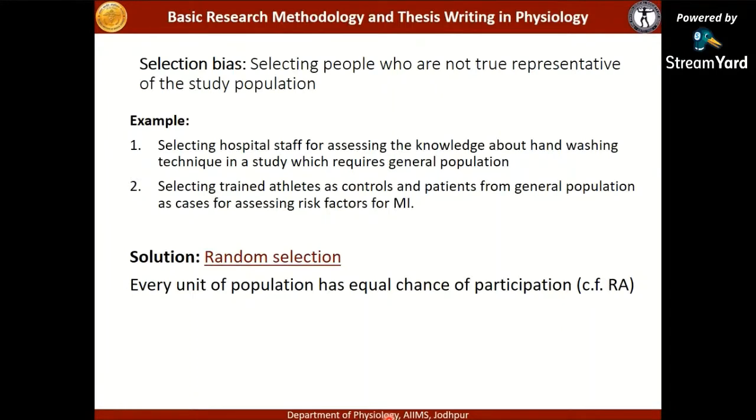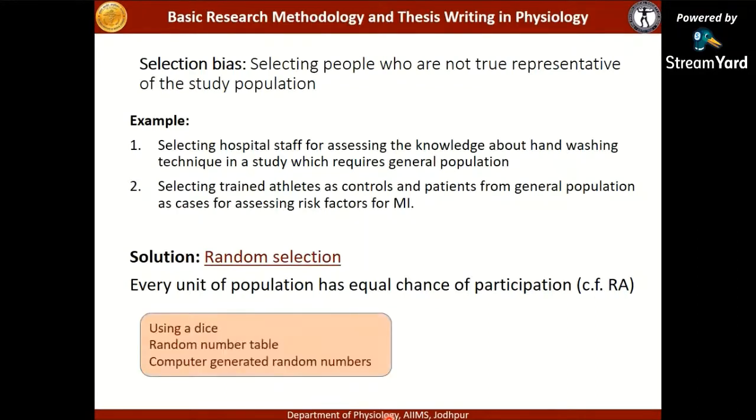If I have 9 residents, I want to divide them into 2 groups to go to the hematology lab, to go to the clinical lab. I shall do the random selection. I will first label all the participants, and then generate the random numbers. How are they generated? They can be generated using a dice, a random number table, or computer generated random numbers.